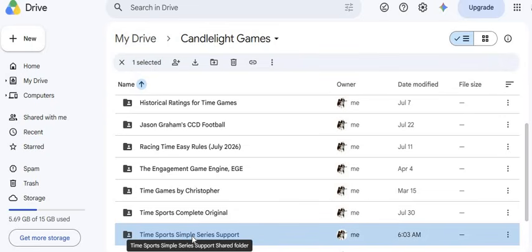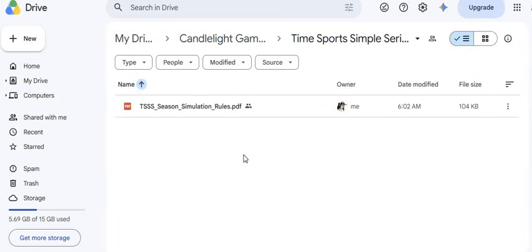What I mean by that is if, let's say, Bob makes a soccer league and wants to share his league teams and his PDF files, then I'll put a folder in this folder that says Bob Soccer League or whatever, right? So it's called the Time Sports Simple Series Season Simulation Rules.